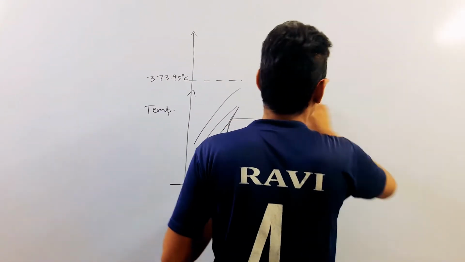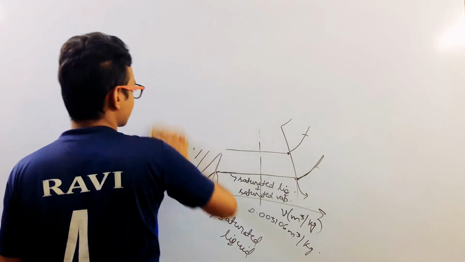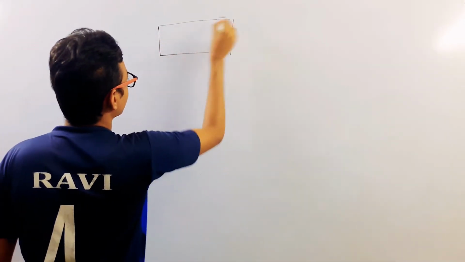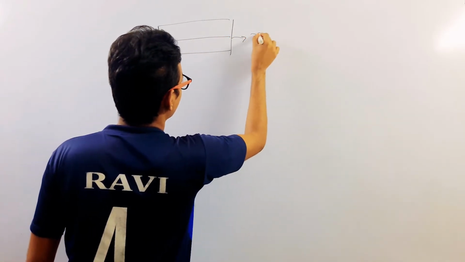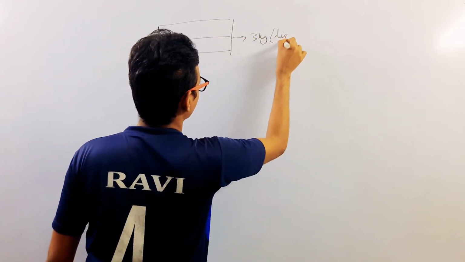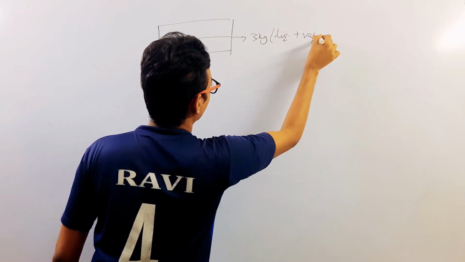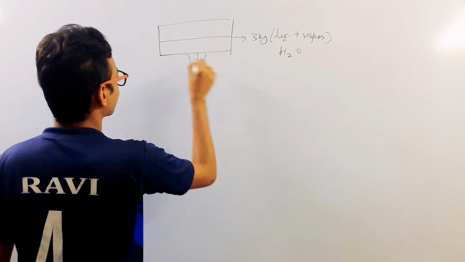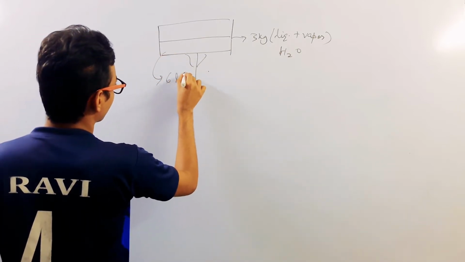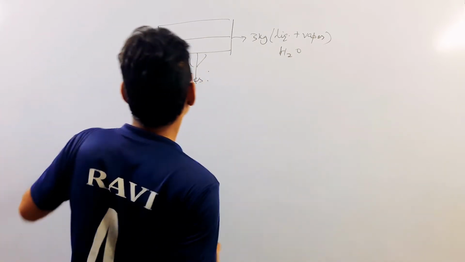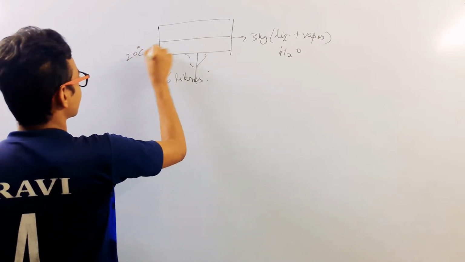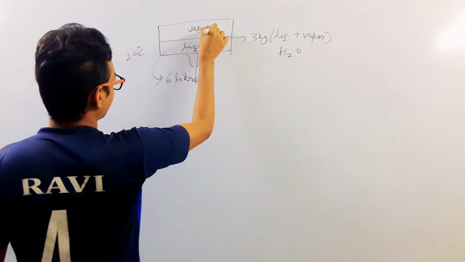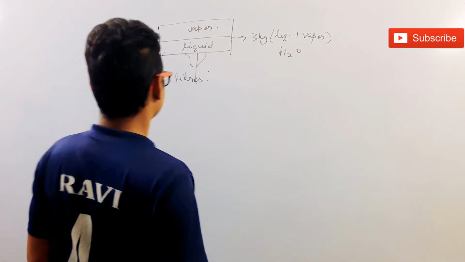Now let us again get back to the question that I asked, that we were having a steel tank, a rigid tank, with 3 kg mass of liquid plus vapor water, H2O, and we were heating it. The volume is 6 liters and the temperature is 20 degrees Celsius. This is in liquid phase and this is in vapor phase initially. Now we were about to heat it.